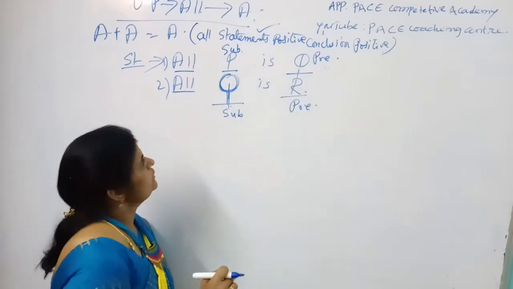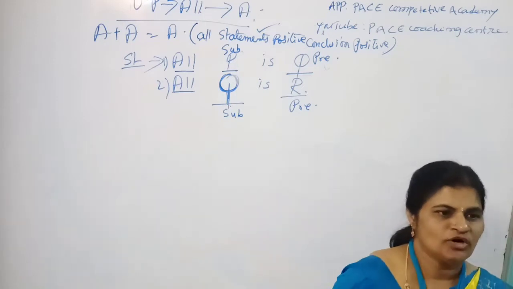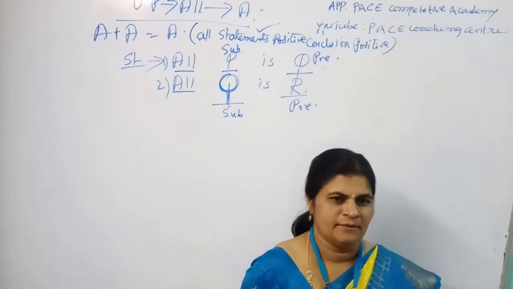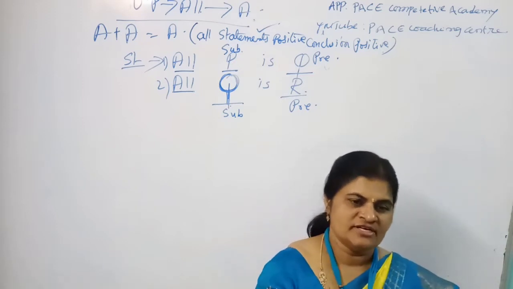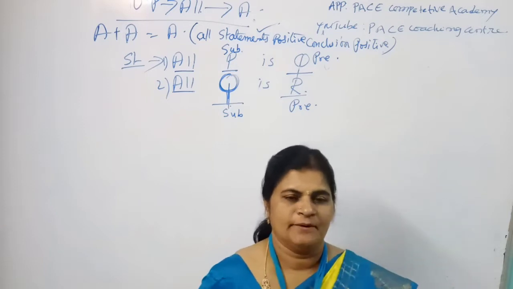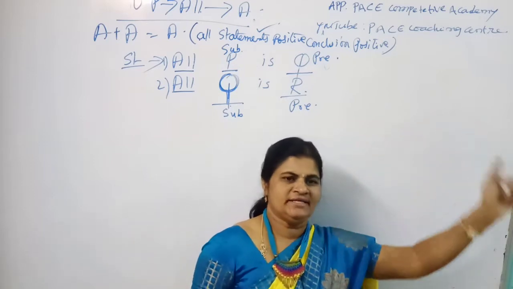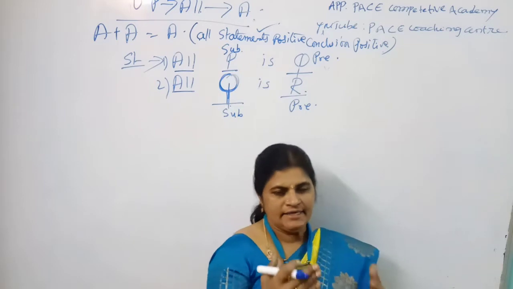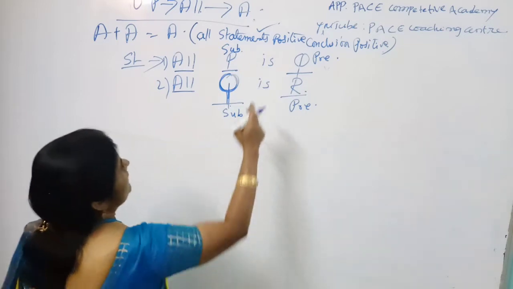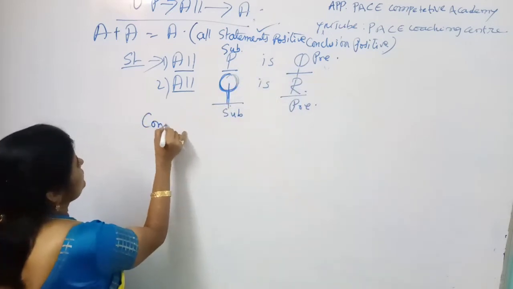And the second thing you must remember is the middle term. The middle term means the common word in both the statements. It is called the middle term. So next, the very important thing you must remember is the position of the middle term. In the first statement it should be at the predicate place, and in the second statement it should be at the subject place. Right, it is in the correct positions. Now you can draw the conclusions.